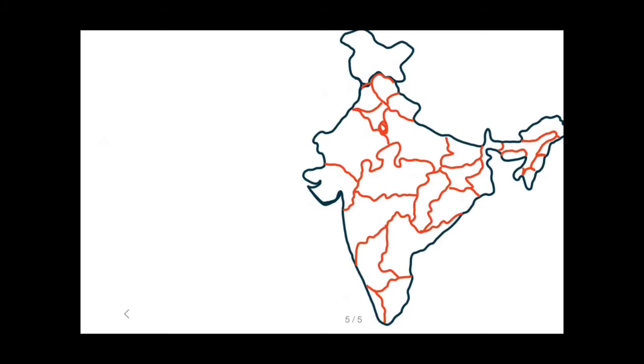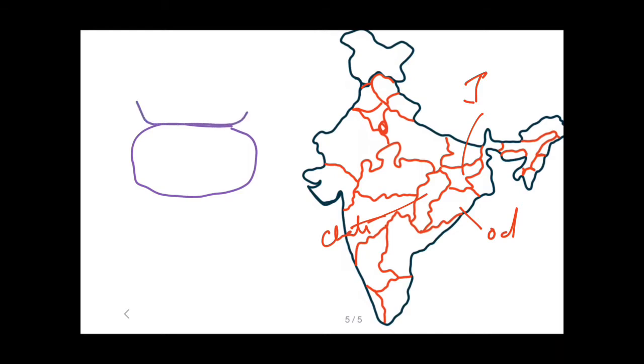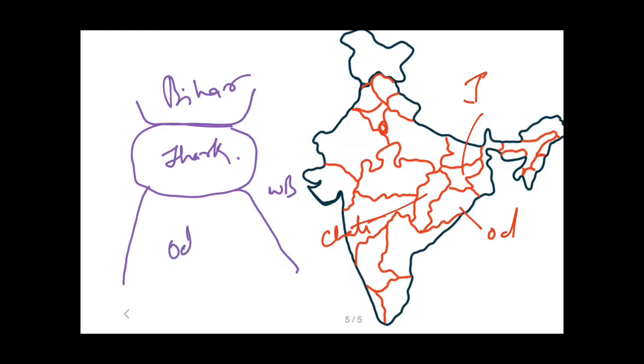Now we see this is Jharkhand, this is Odisha and this is Chhattisgarh. I am making these three states separately so that you may have a better view of these rivers. You can just assume that this is Jharkhand, the upper part is Bihar, the lower part is Odisha and this one is West Bengal. So this is Jharkhand, this is Bihar, this is Odisha and this is Chhattisgarh. For the time being you only have to remember that this state is Jharkhand.